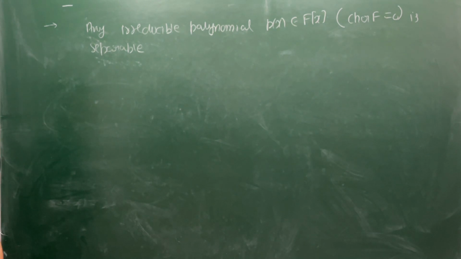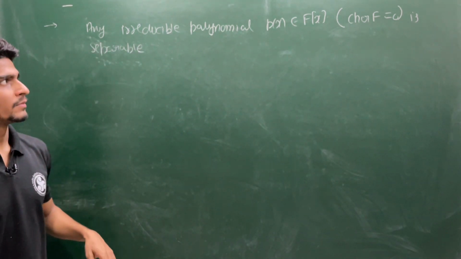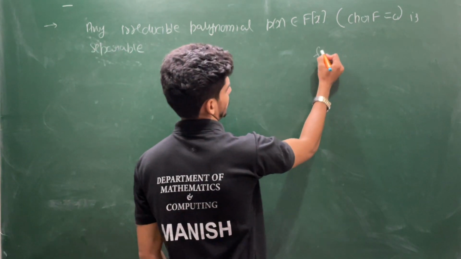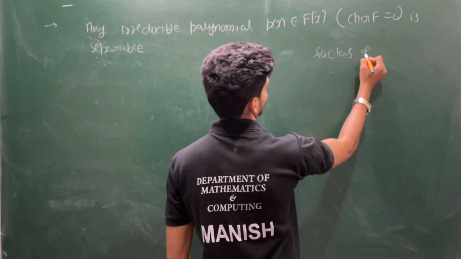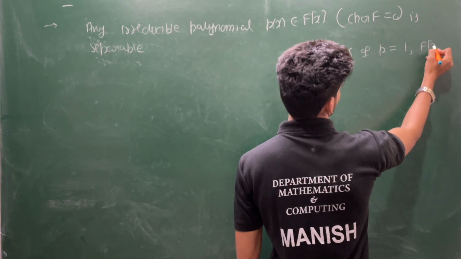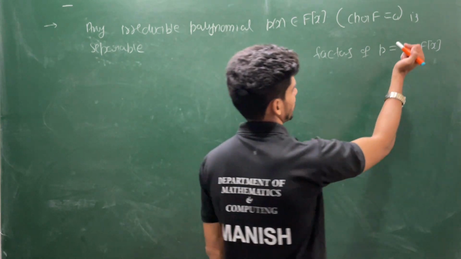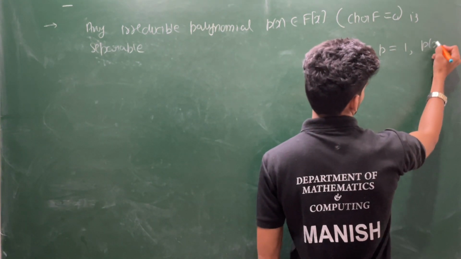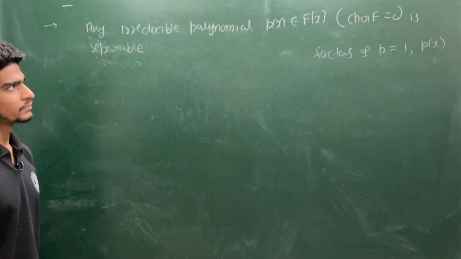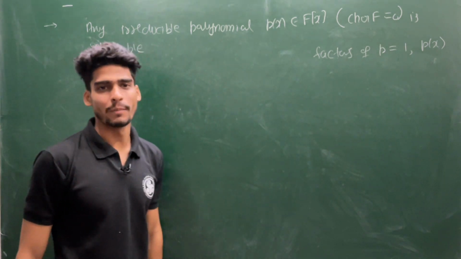See, the proof is a one-line proof, because this P(x) is irreducible. What are the factors of this P? Factors of P can be either 1 or P(x) itself.